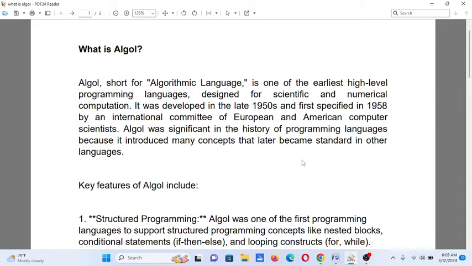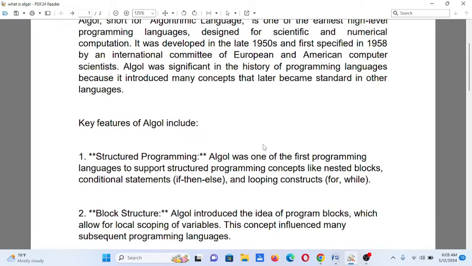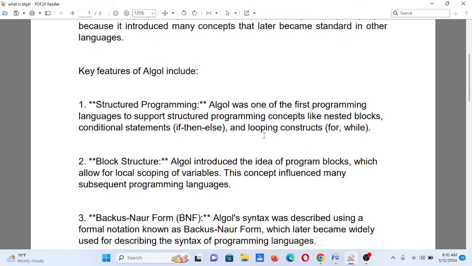So let's begin. What is Algol? Algol, short for algorithmic language, is one of the earliest high-level programming languages designed for scientific and numerical computation. It was developed in the late 1950s and first specified in 1958 by an international committee of European and American computer scientists. Algol was significant in the history of programming languages because it introduced many concepts that later became standard in other languages. Key features of Algol include structured programming.